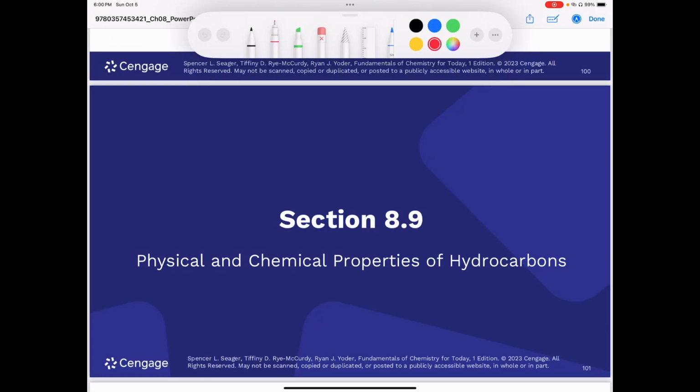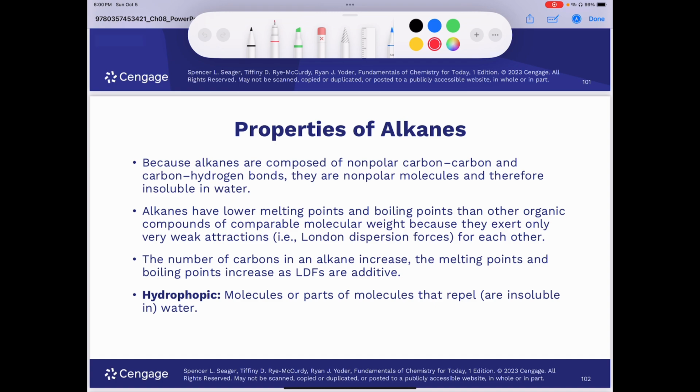Physical and chemical properties of hydrocarbons. We're going to talk about the properties of alkanes for just a second. You remember that alkanes are made only out of carbon and hydrogen, and their generic formula is CnH2n+2. They're saturated hydrocarbons, meaning they have the maximum amount of hydrogens possible for every carbon.